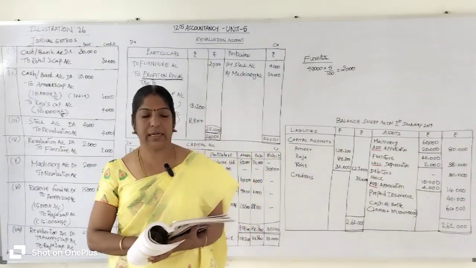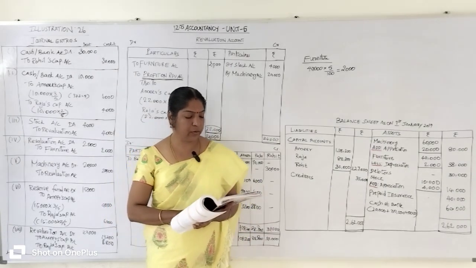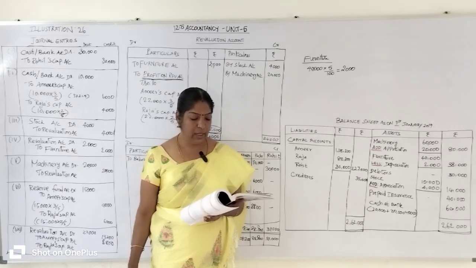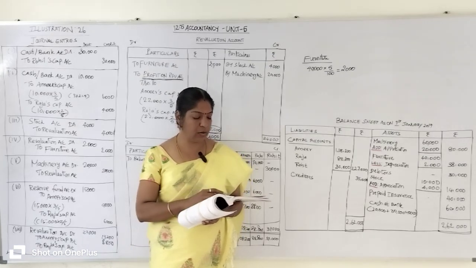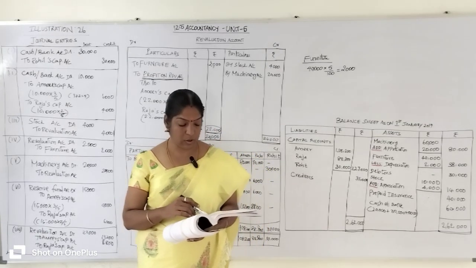Hi students, 12th Standard Accountancy, Chapter 5, Admission of a Partner, Illustration sum number 26. Amir and Raja are partners sharing profits in the ratio of 3:2. Their balance sheet as on 31/12/2018 is given in the box, okay.